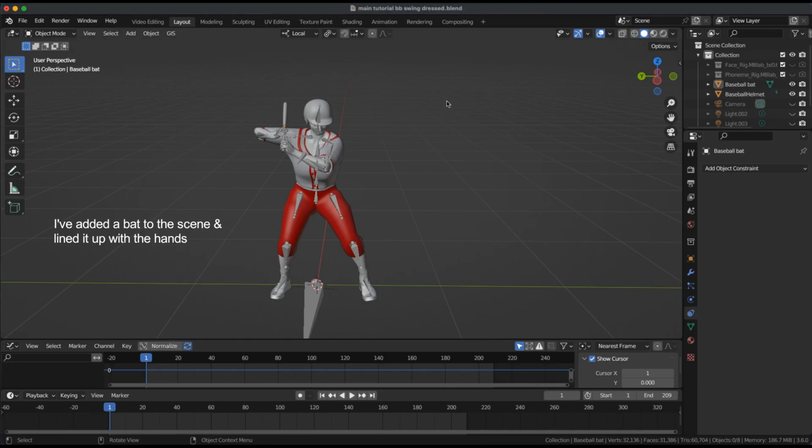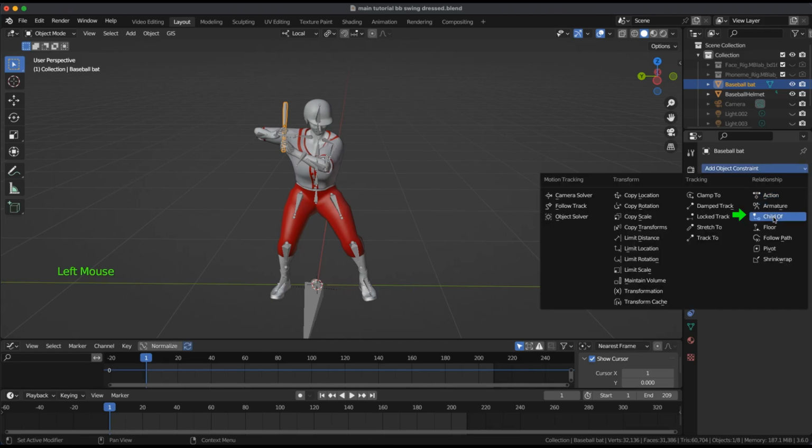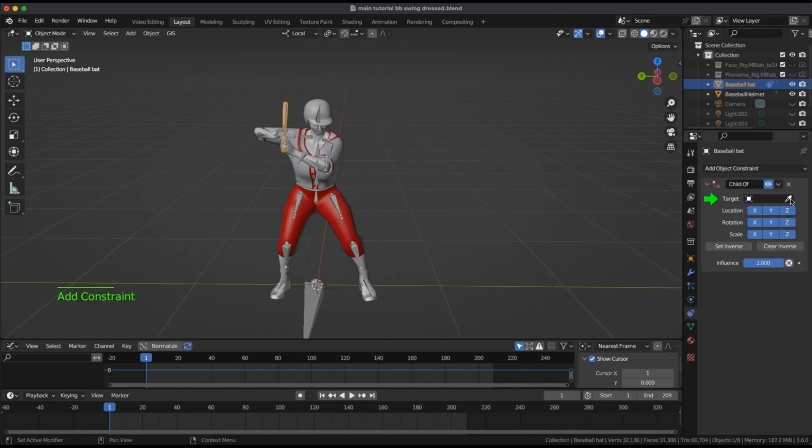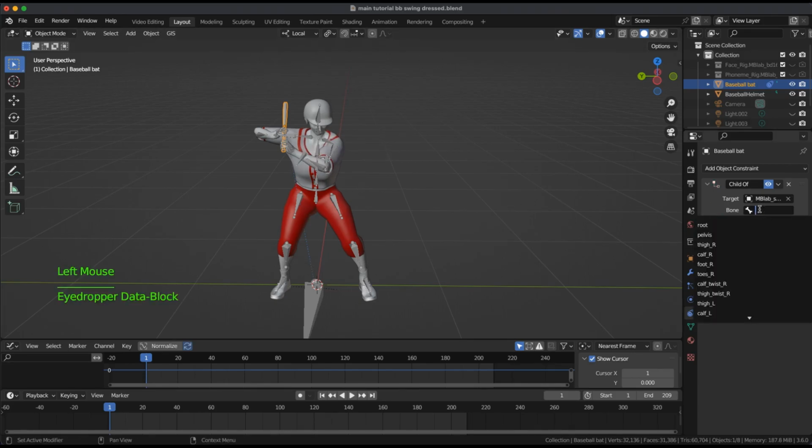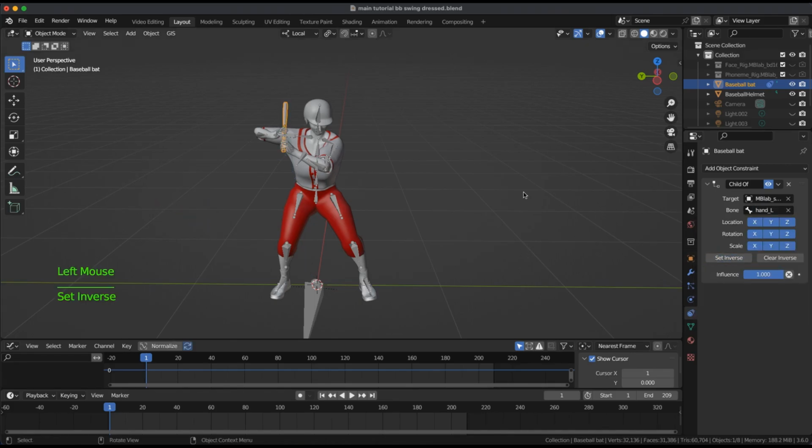Select the bat in object mode and add a child of object constraint to the bat. The target is the hand bone. Set inverse.